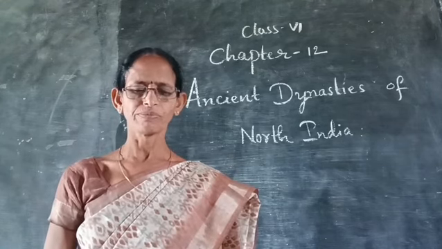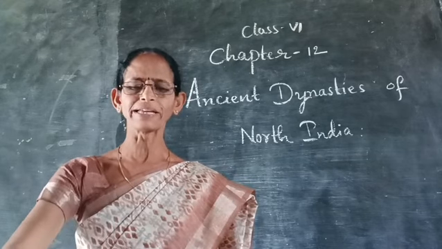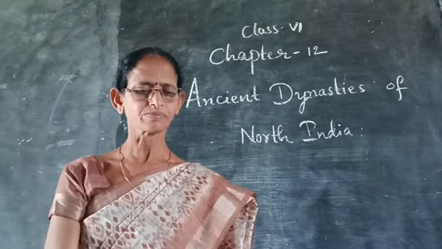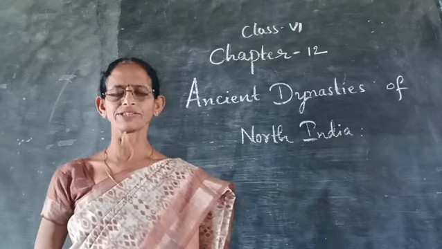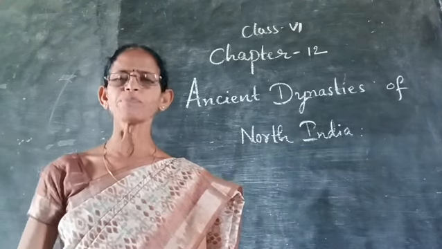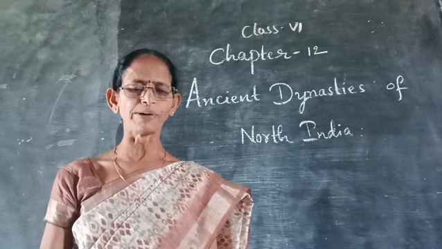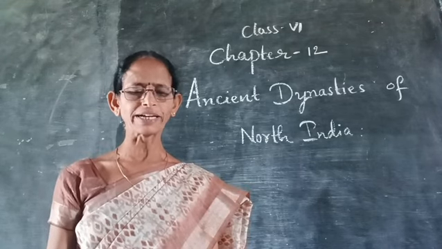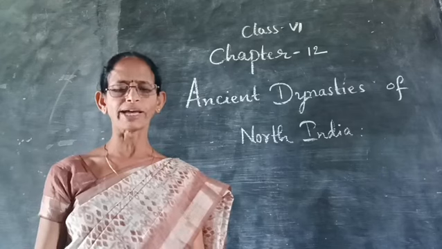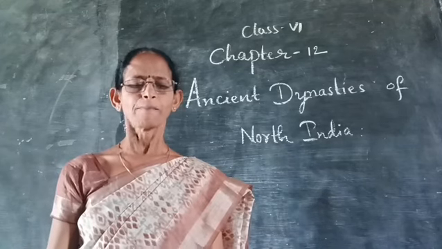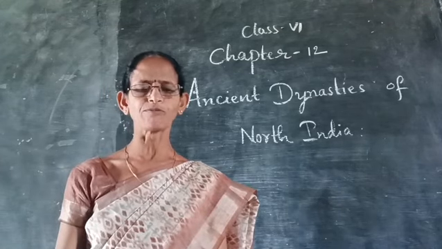Now, I am explaining about the Gupta dynasty. The Gupta dynasty is an important royal family in India. Pataliputra was the capital of the Guptas.